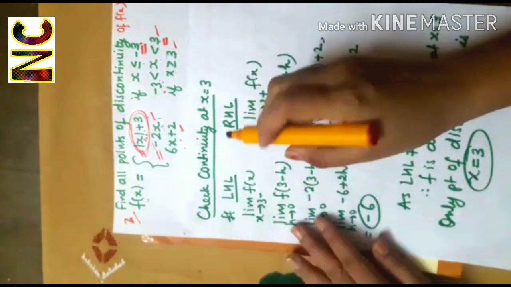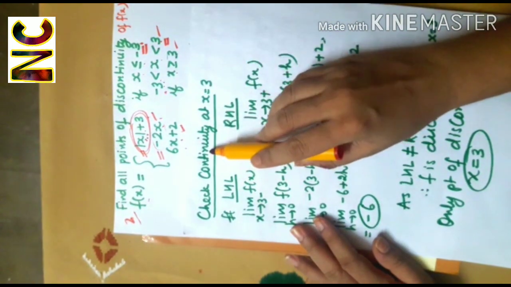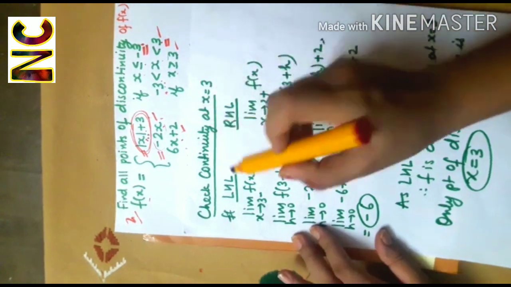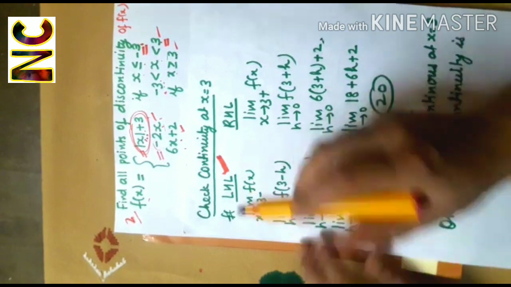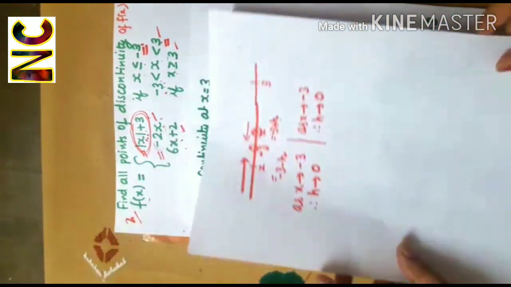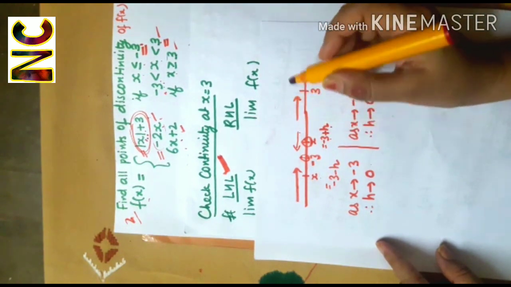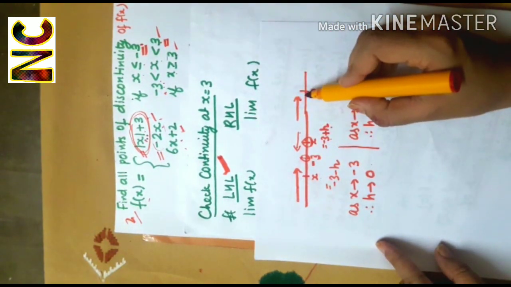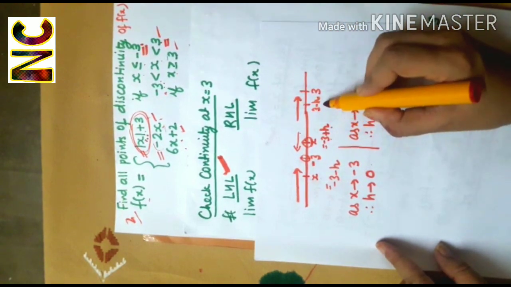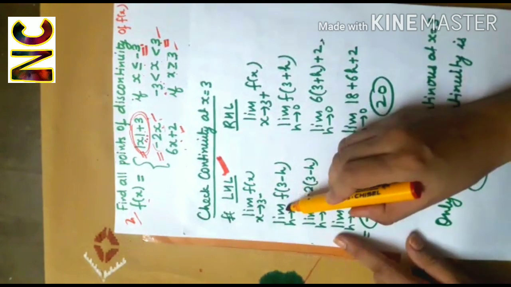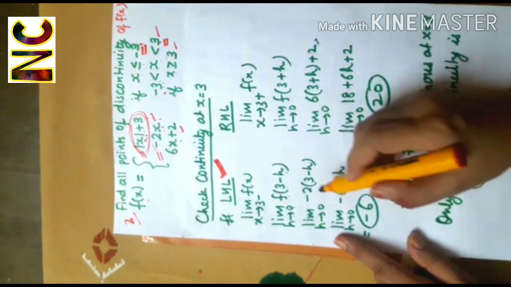Now another possible point of discontinuity was 3. So we will check the continuity at 3. So left hand limit is limit f(x) as x tends to 3 minus. So this is 3 and we are approaching 3 through left hand side, that is through the values less than 3. So we will put x as 3 minus h. So I'll get limit f(3 minus h) as h tends to 0.